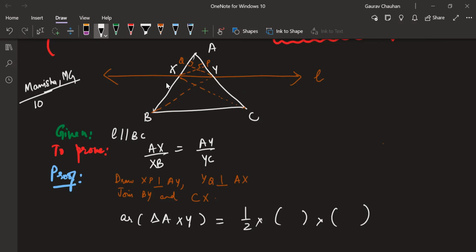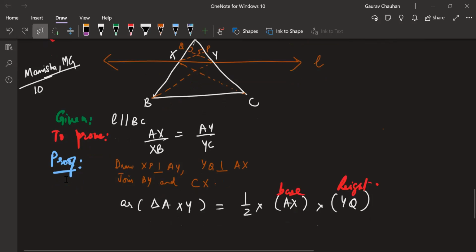Basically, this is the base AX and this is the height YQ. Base into height, we just saw, right? Think you are standing like this, which means this is the height, the topmost point. Half into base into height. We good?